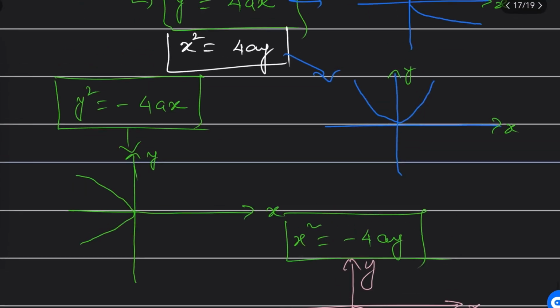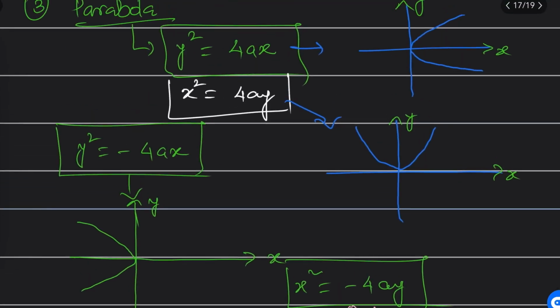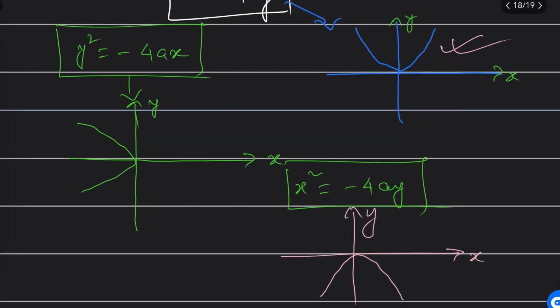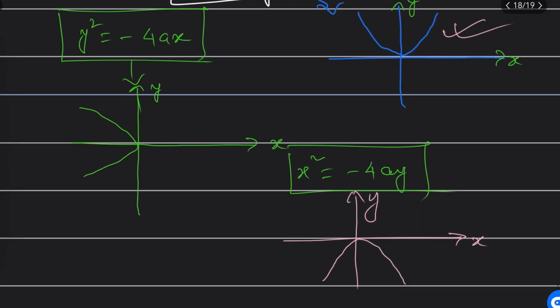Very interesting: always keep in mind which variable has power 1, in that direction the parabola will open. Here x has power 1, that's why it opens towards x. Here y has power 1, that's why it opens in the y direction. In this way you will understand easily, and negative means the opposite of that.